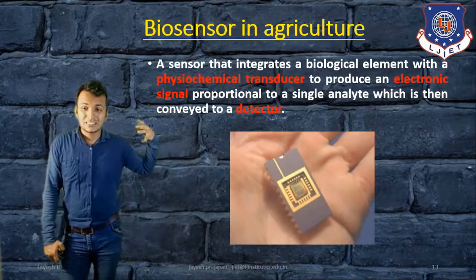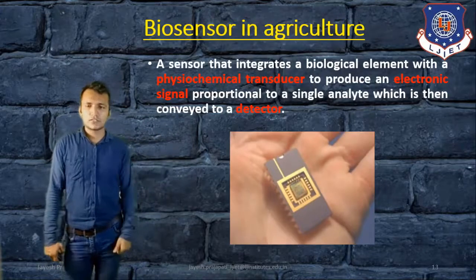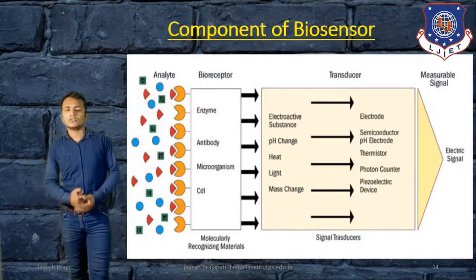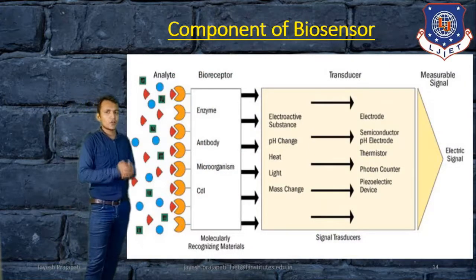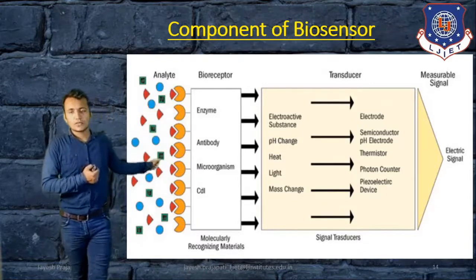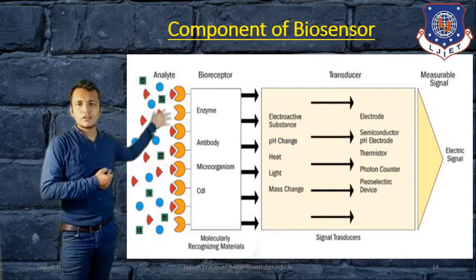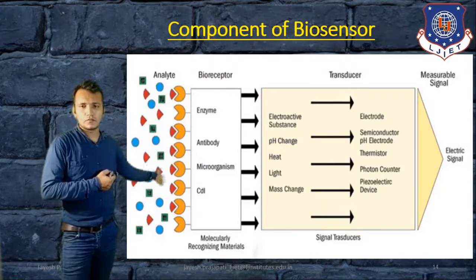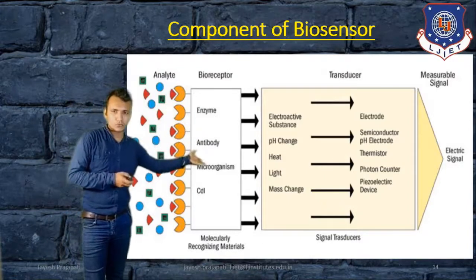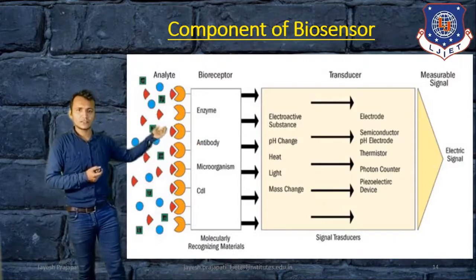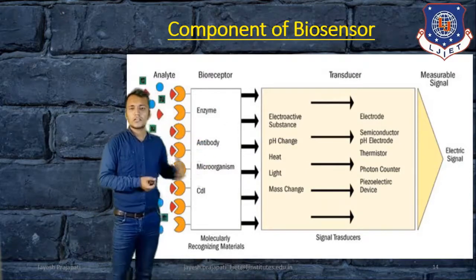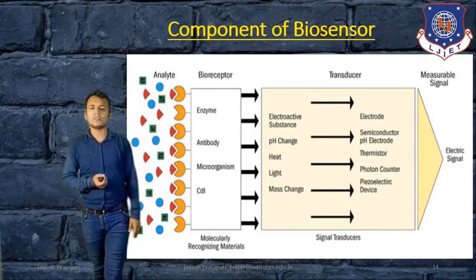In agriculture, what is the importance of biosensors? We will also discuss that in this session. Now you can see the components of the biosensor in this figure. First is the analyte. Then the analyte goes to materials like bioreceptors. Then it goes into the transducer, which converts it into electronic signals. Then it becomes a measurement signal, an electric signal. These are the different components of the biosensor.